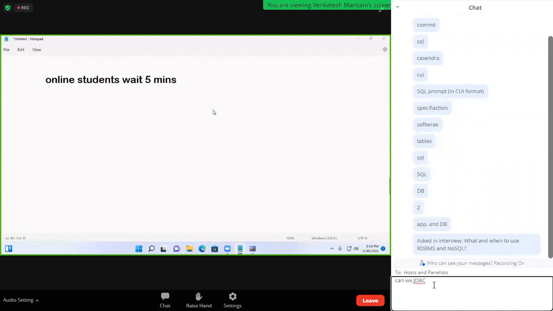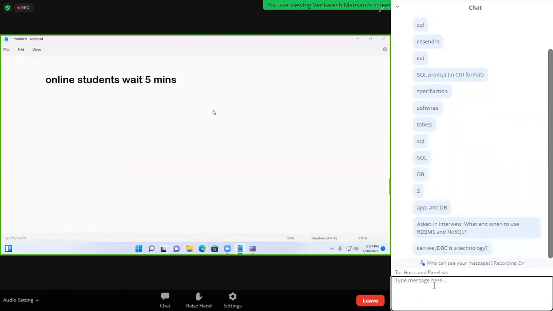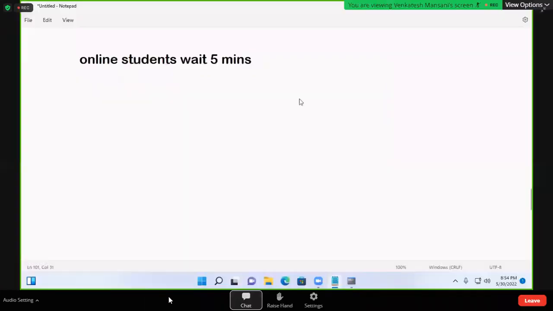Full stack Java students can join, and Oracle also. Advanced Java parallelly is not possible. If you already have knowledge, you can continue. Already some core Java knowledge is there, you can join.